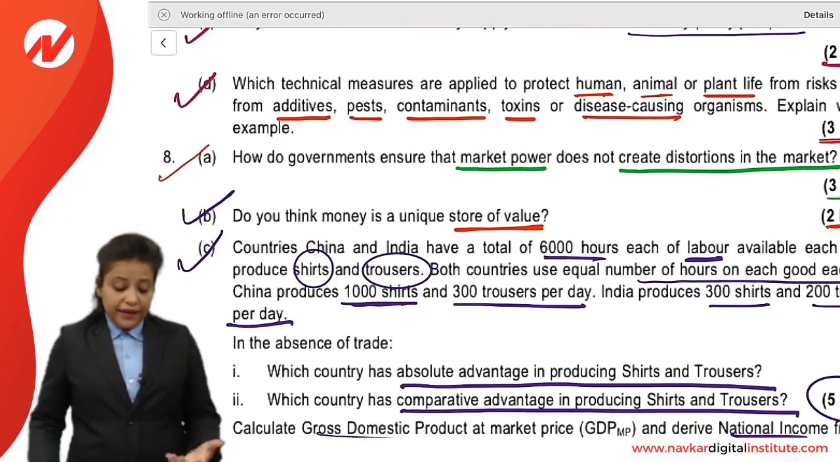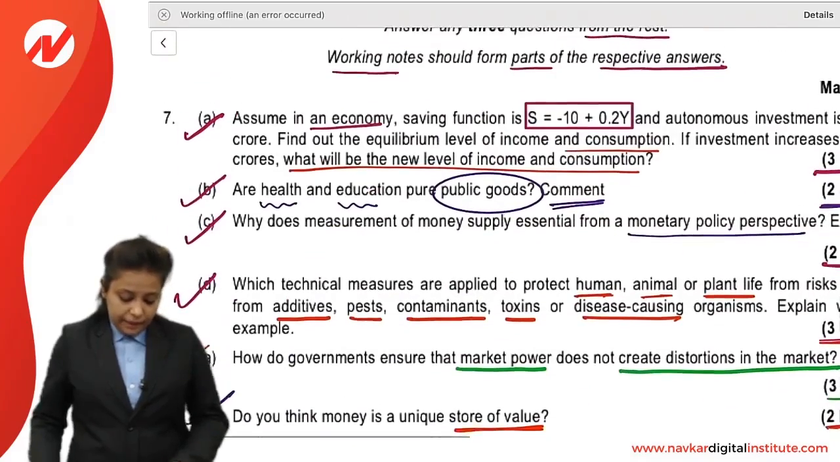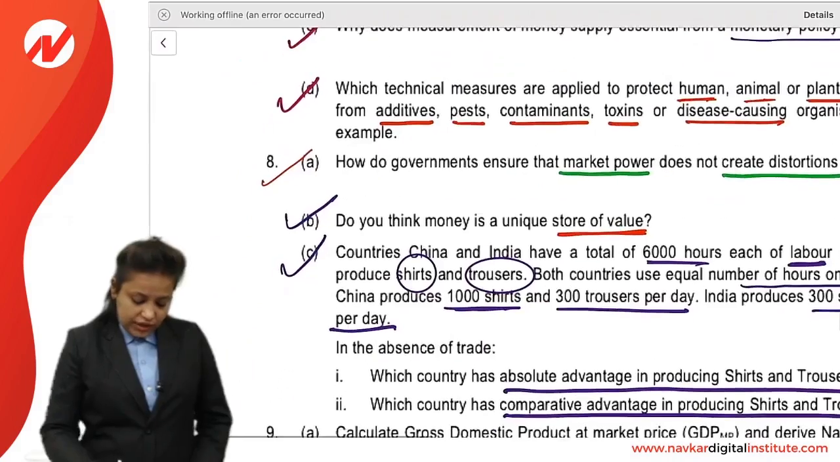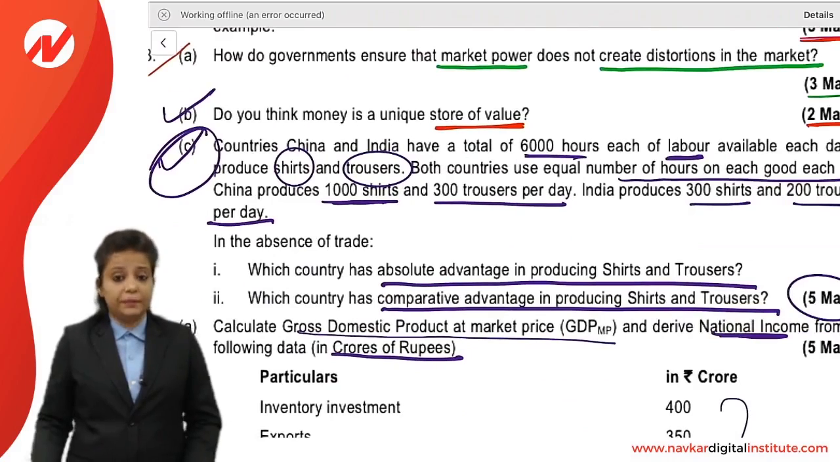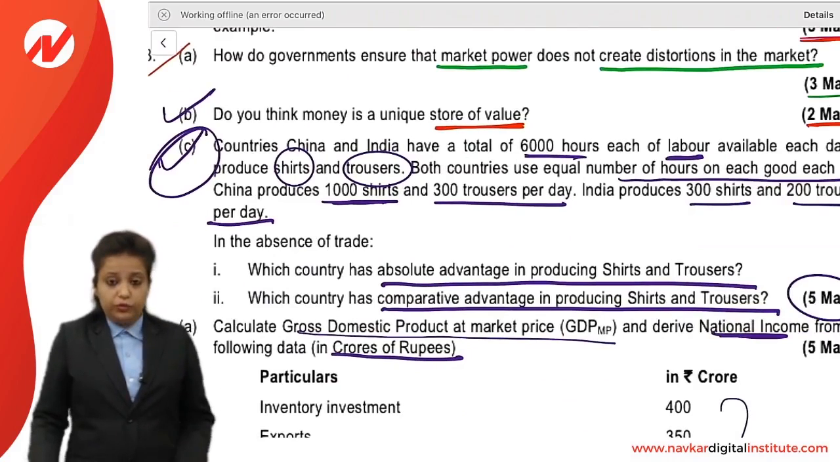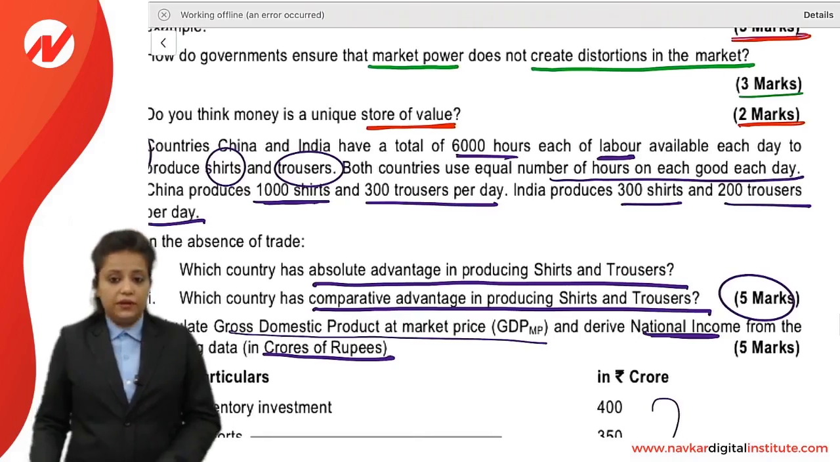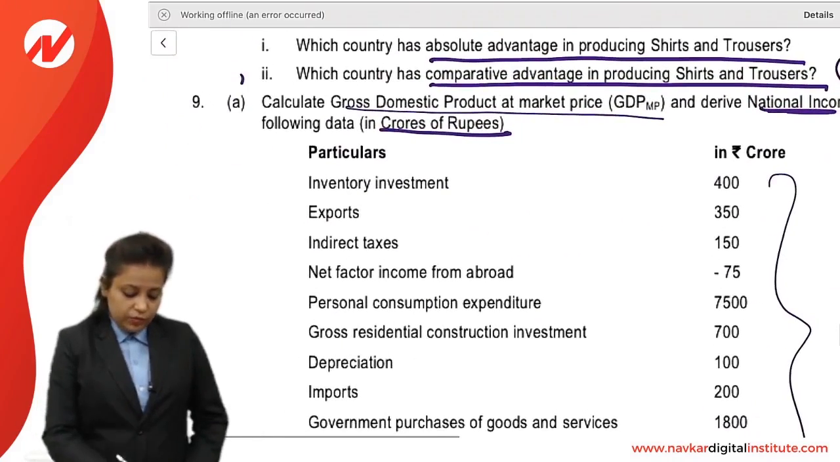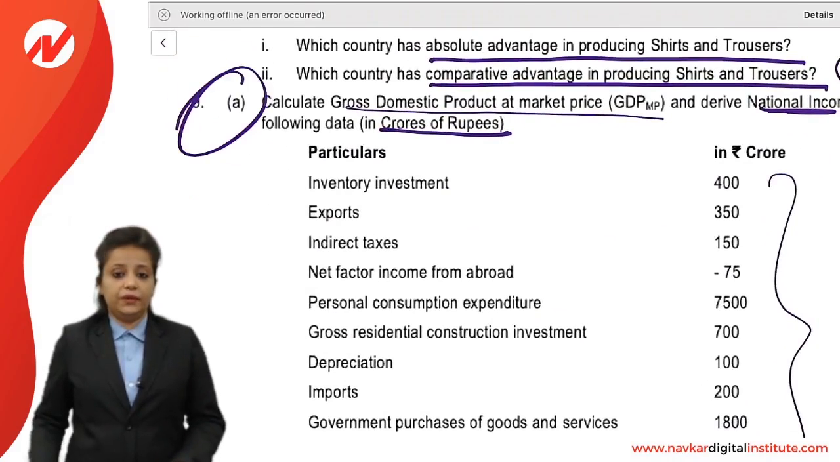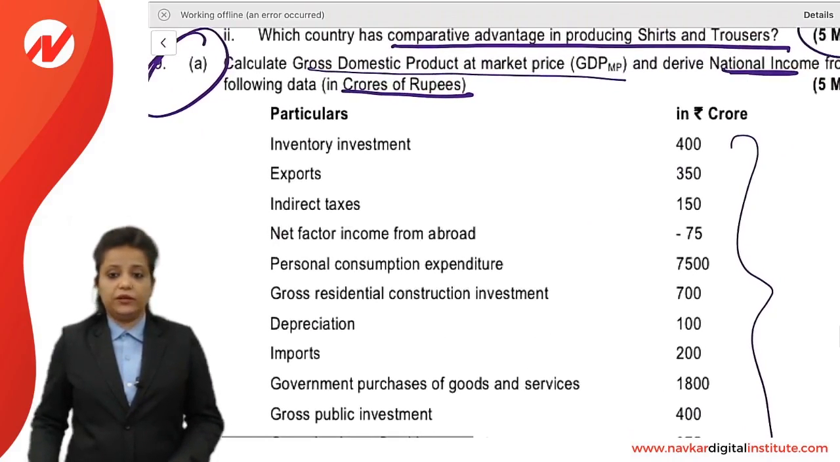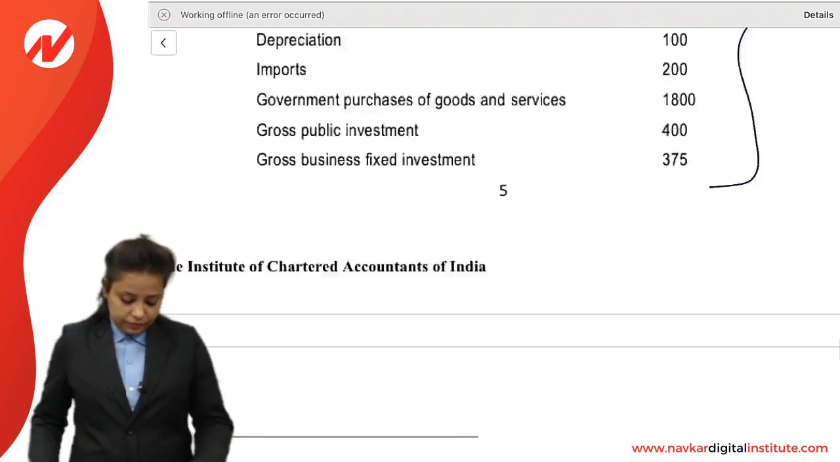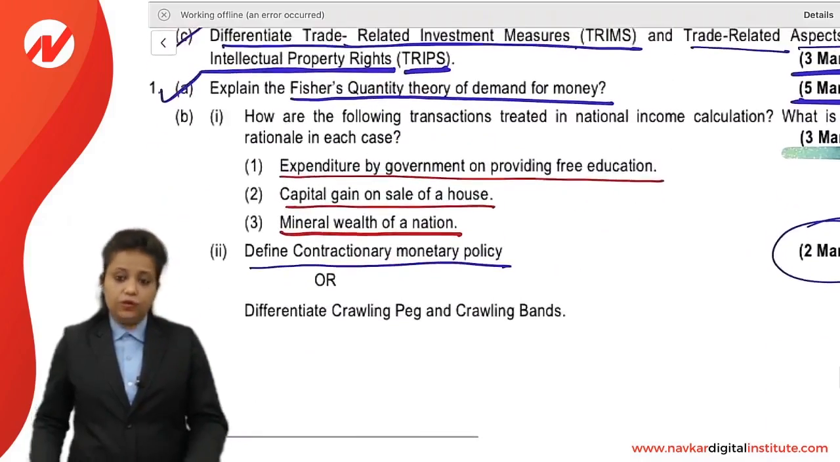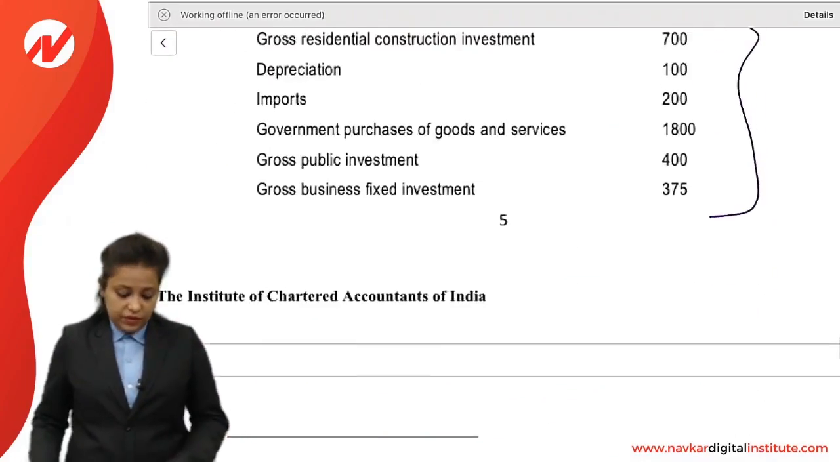You know that many practical questions have been asked in the past papers. Like I can say, these types of questions are almost always asked in the exams: comparative advantage and absolute advantage. So you should practice these questions. It is of 5 marks, and you can find these questions in almost every paper. Calculate GDP and national income from the given data. This type of question is also generally asked in the exams.